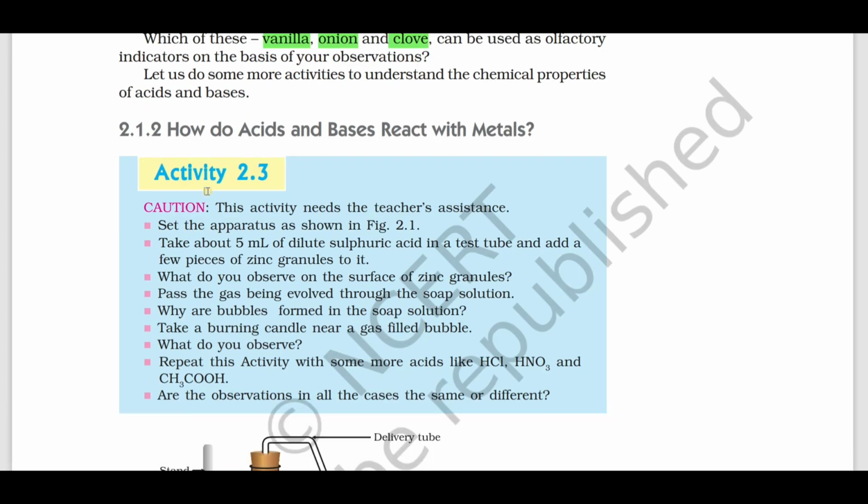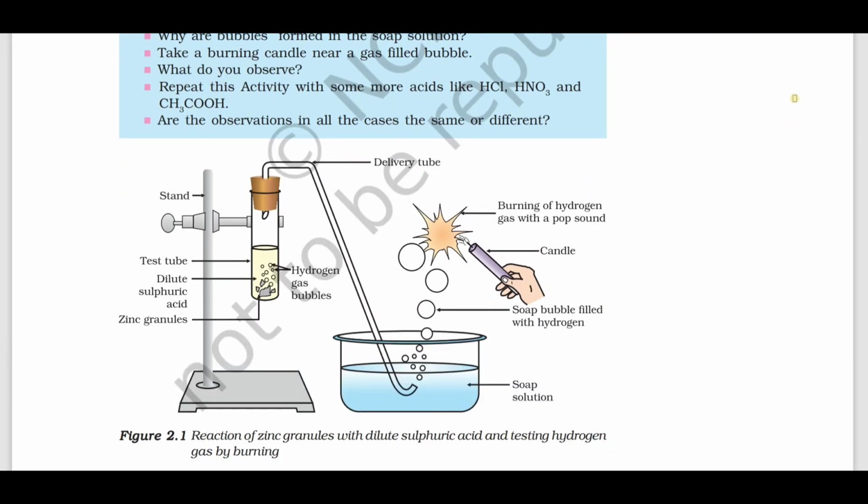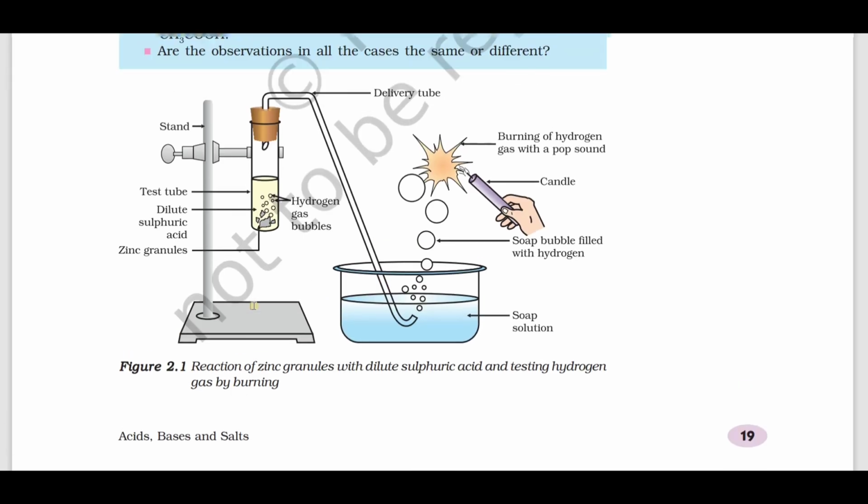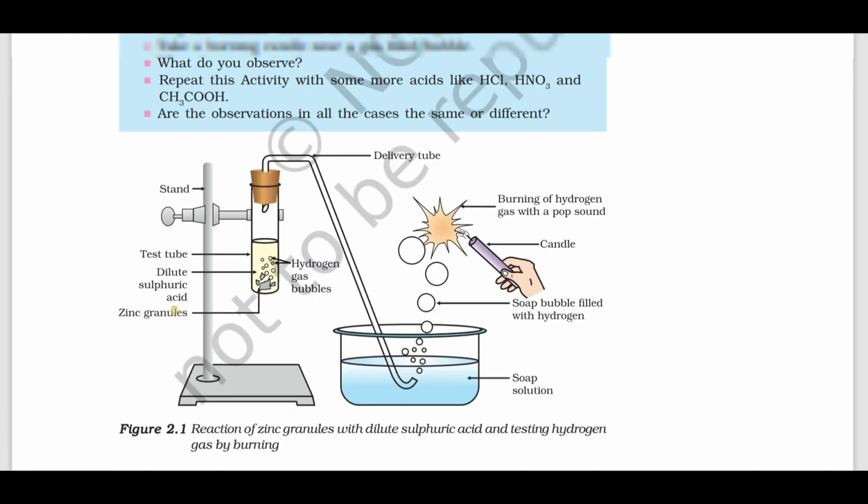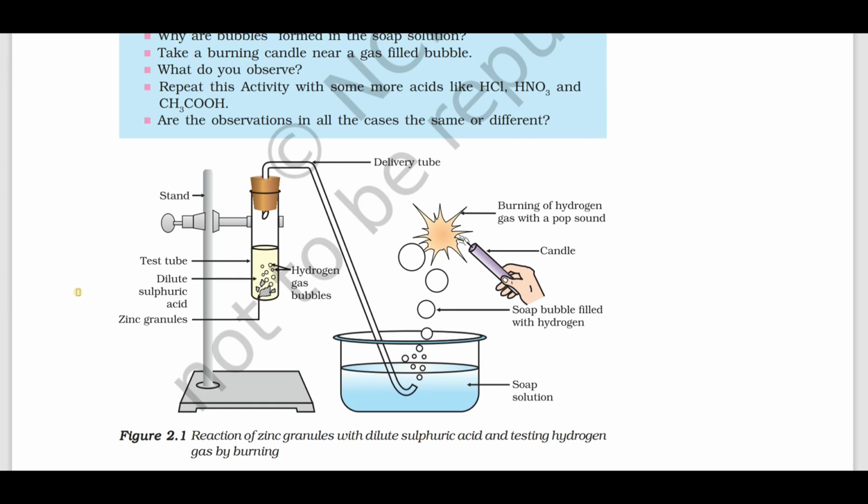Now we'll see the reaction of acids and bases with metals. This diagram, the reaction of zinc granules with dilute sulfuric acid and testing hydrogen gas, is a very important 3-mark diagram. A 3-mark diagram will be asked from acids, bases and salts, or from metals and non-metals.